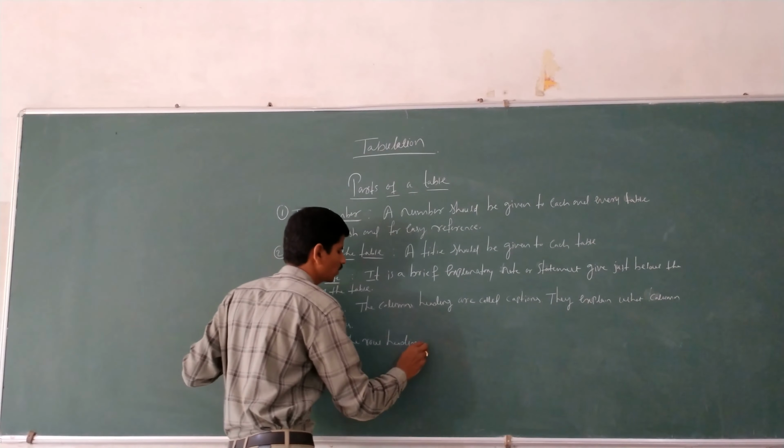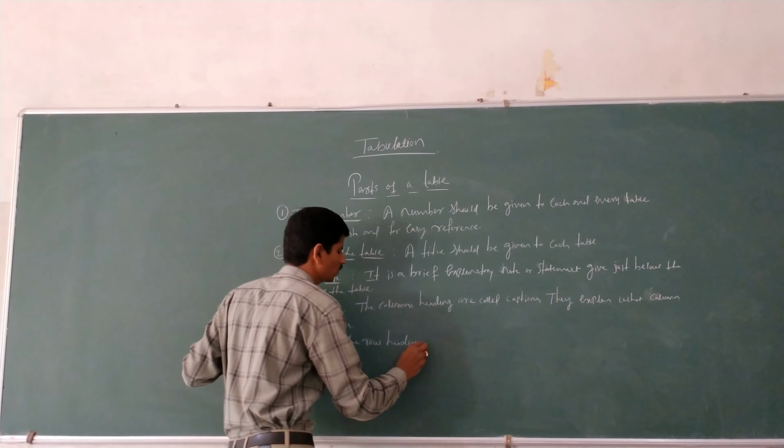The next, sixth one, is body of the table. The body of the table contains the numerical data.